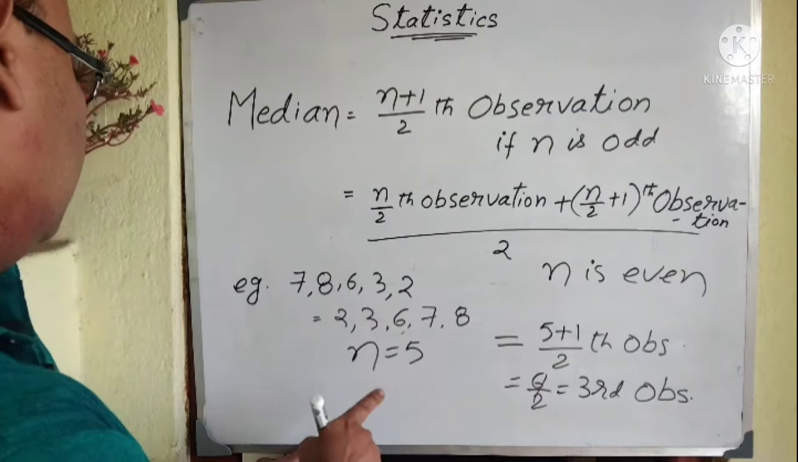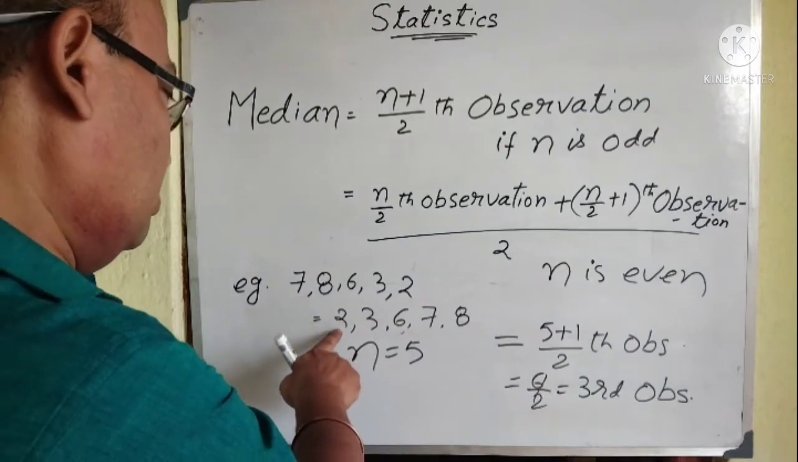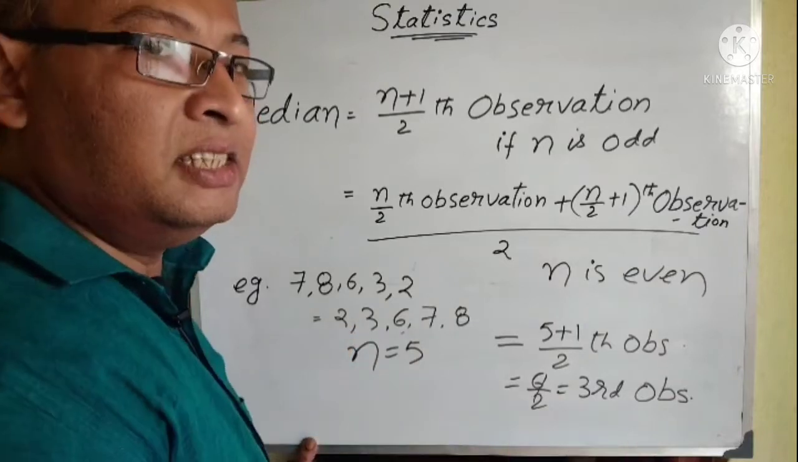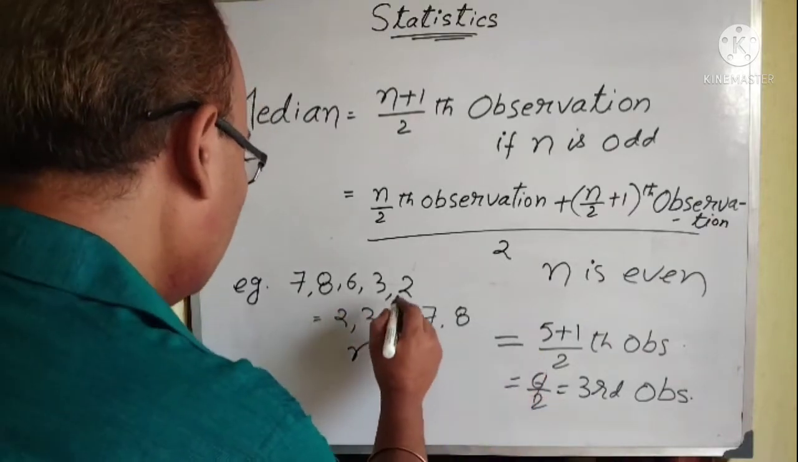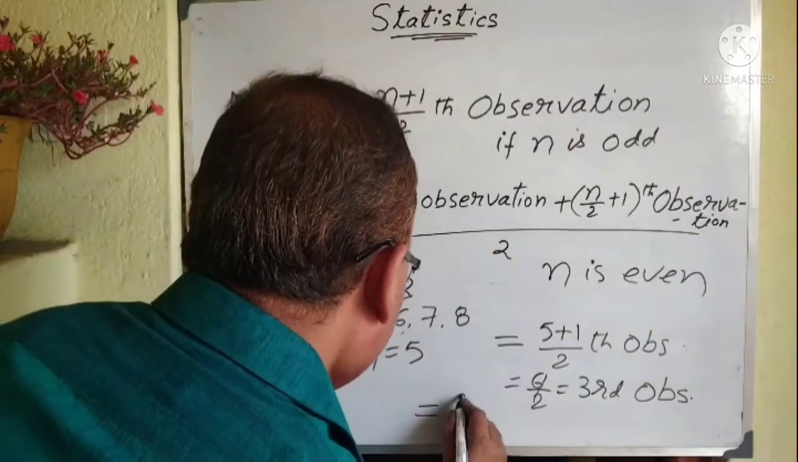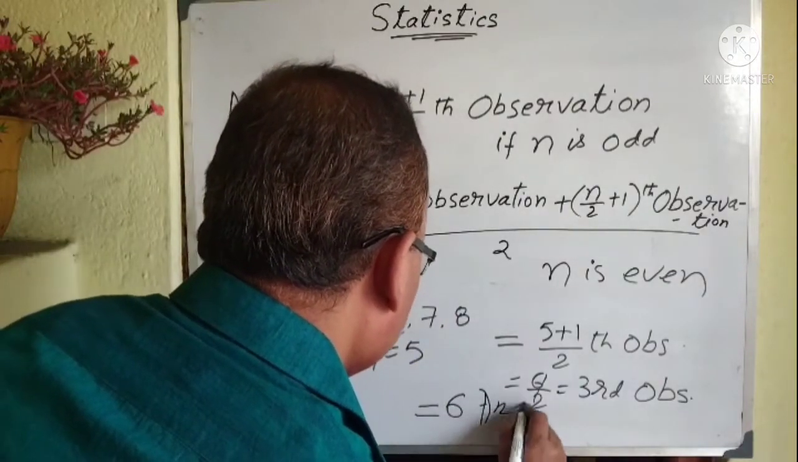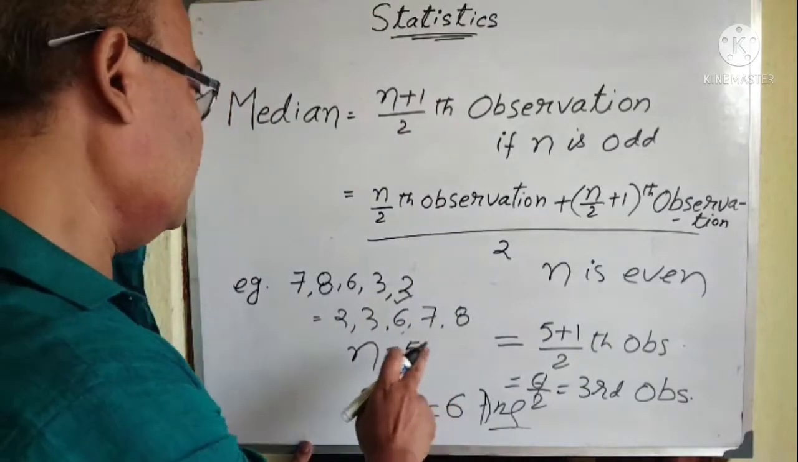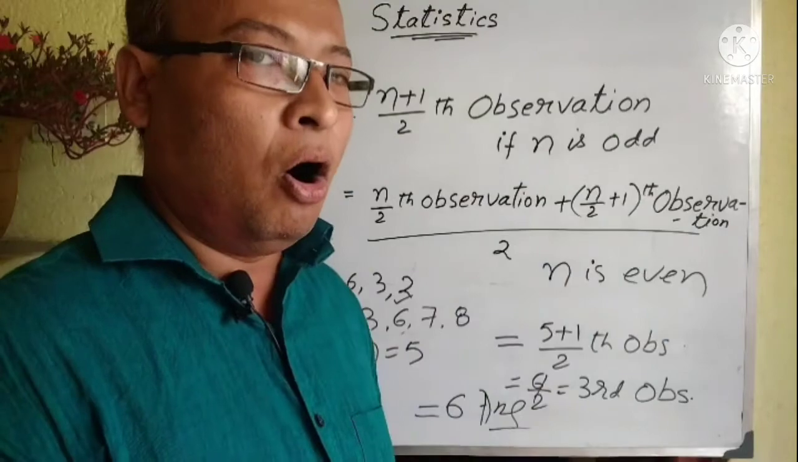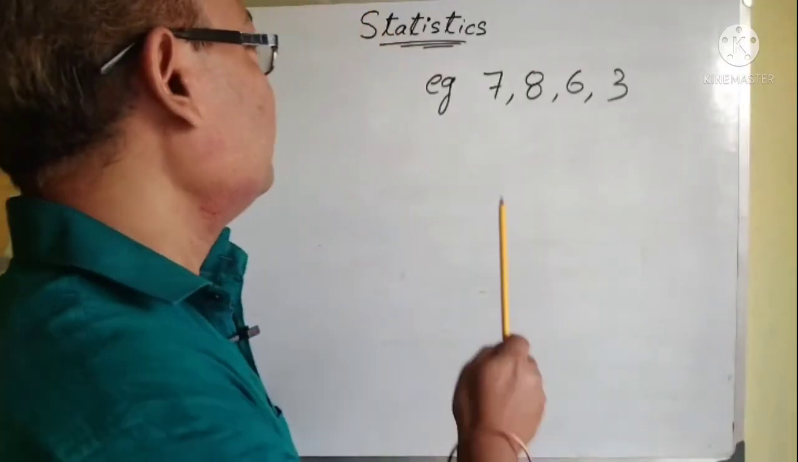So see which one is the third observation. This you have to follow, the ascending one. You can arrange it in descending also. So the third observation is this 6. So your median will be 6. Median will be 6. This is when your n is odd. That means the number of data is odd. Clear?